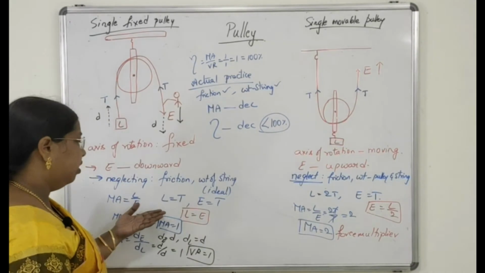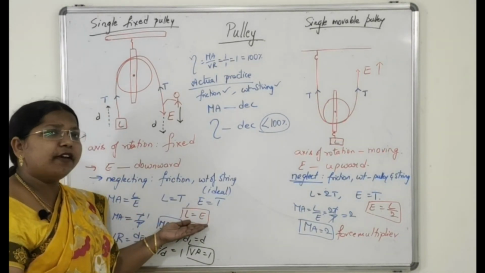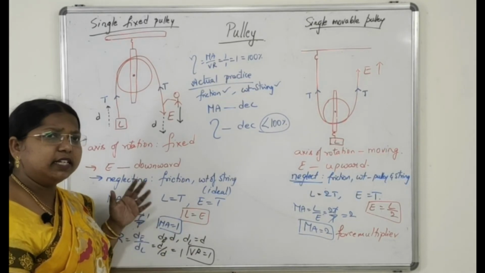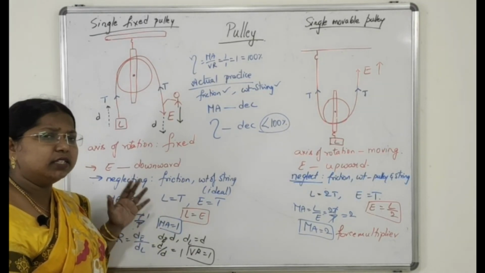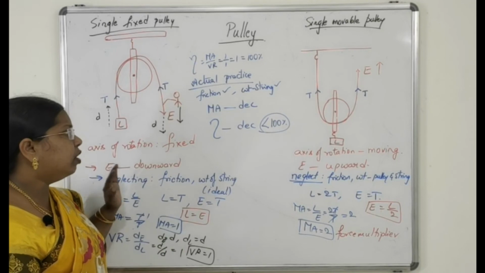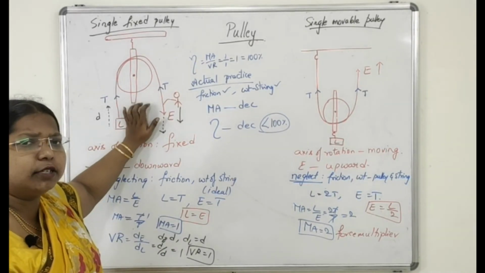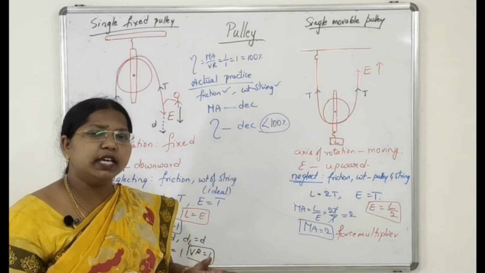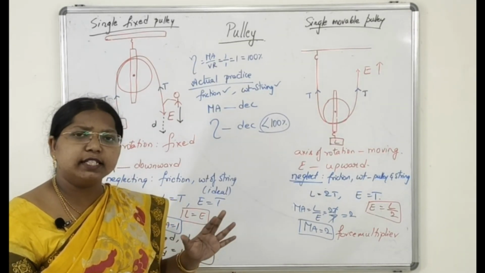But here, the same amount of effort is required. So when the same amount of effort is required, there is no increase in mechanical advantage, no increase in speed, then what is the purpose of using this single fixed pulley? When there is no increase in mechanical advantage, no increase in speed.